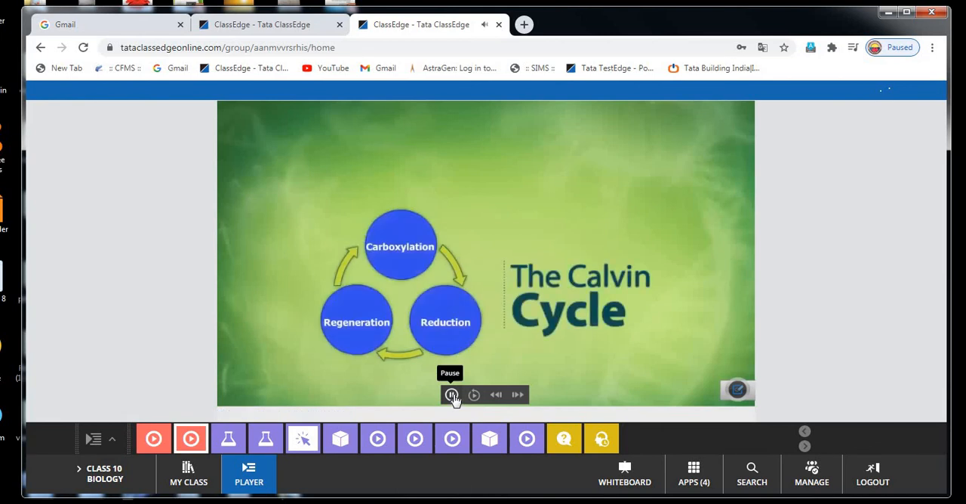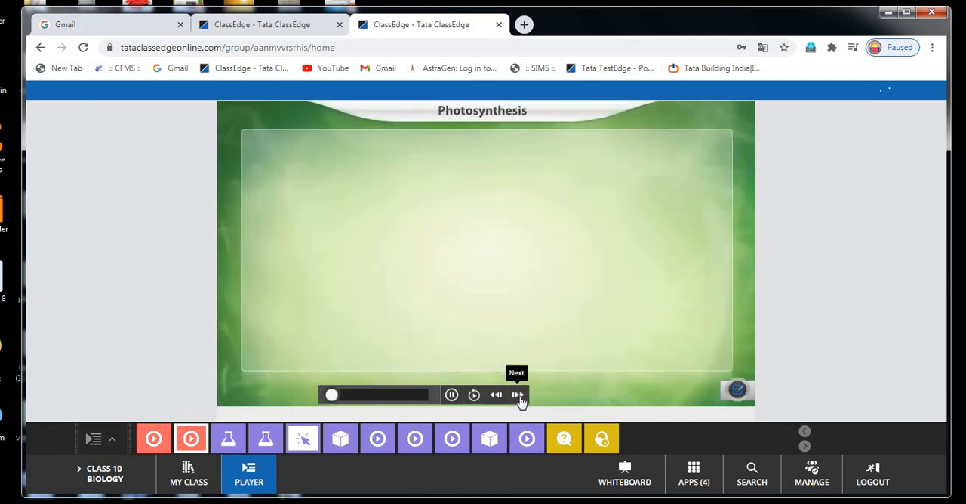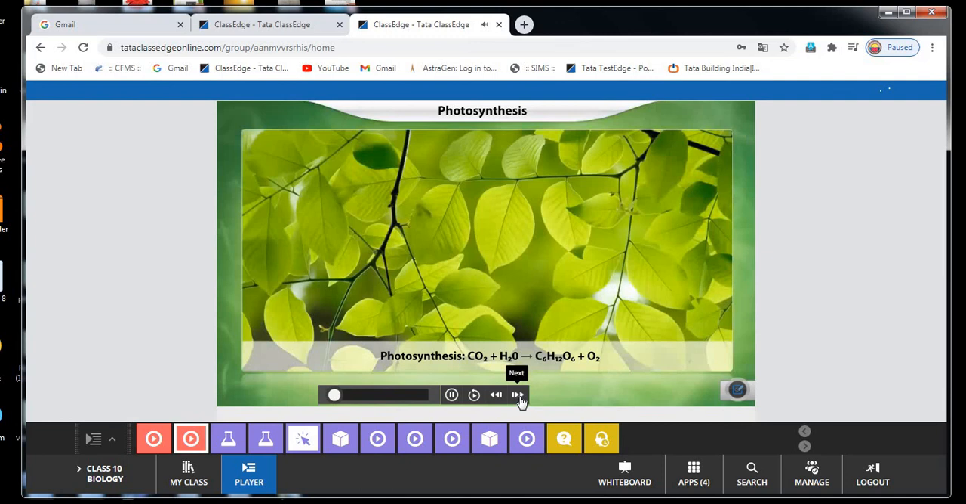The Calvin cycle. See, the Calvin cycle consists of 3 phases: carboxylation, reduction and regeneration. First carboxylation completed. Observe. During the process of photosynthesis, plants utilize carbon dioxide and water to produce glucose and oxygen in the presence of sunlight.